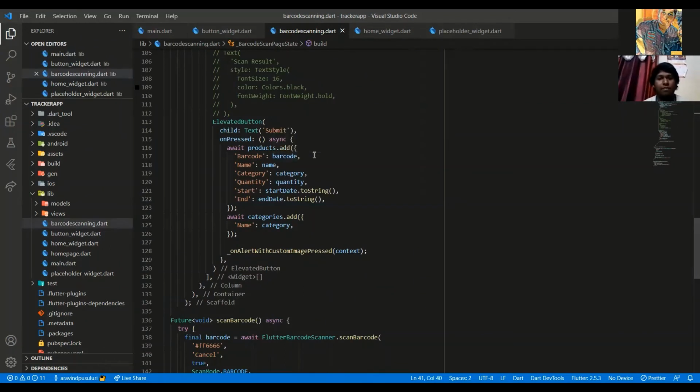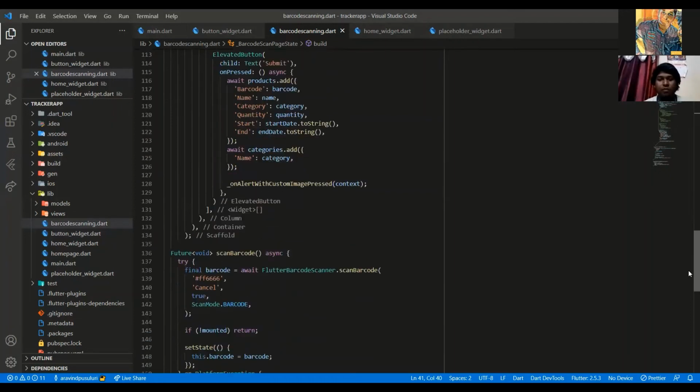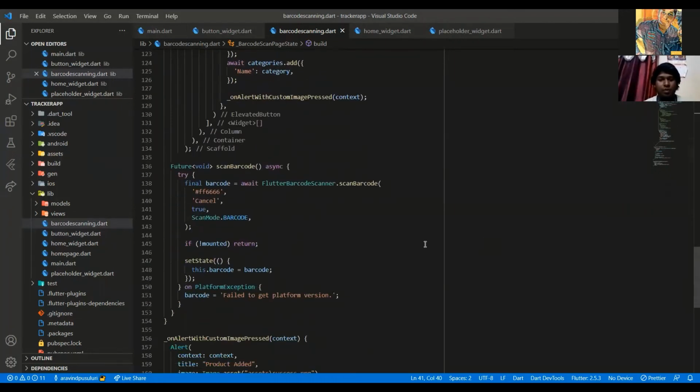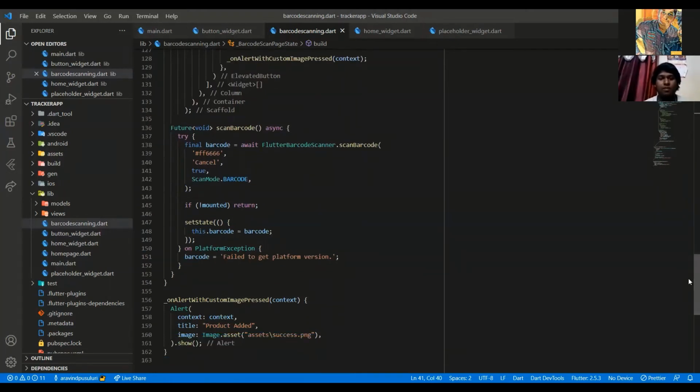We use the add function here to directly add it to the Firestore that we connected prior to this. The scan barcode function performs this at the bottom. It uses the Flutter barcode scanner Dart file. From there, it runs the scanning of the barcode, and depending on the output, it is returned back to us. In case it doesn't occur, we get the failed to get platform version message as an output.